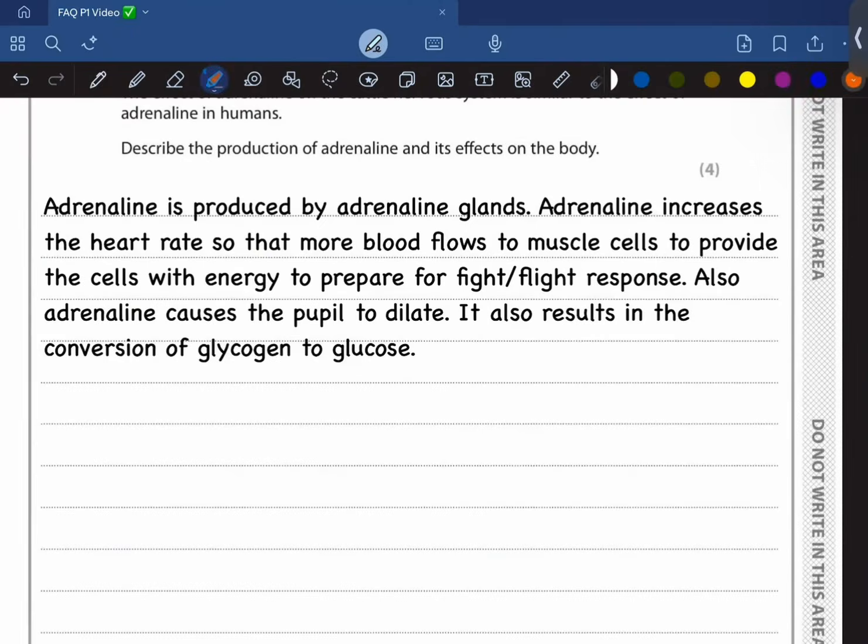So yeah, adrenaline is produced by adrenal glands, and adrenaline increases the heart rate so that more blood flows to muscle cells to provide the cells with energy to prepare for the fight or flight response. Also, adrenaline causes the pupils to dilate. It also results in the conversion of glycogen to glucose. So yeah, moving on.